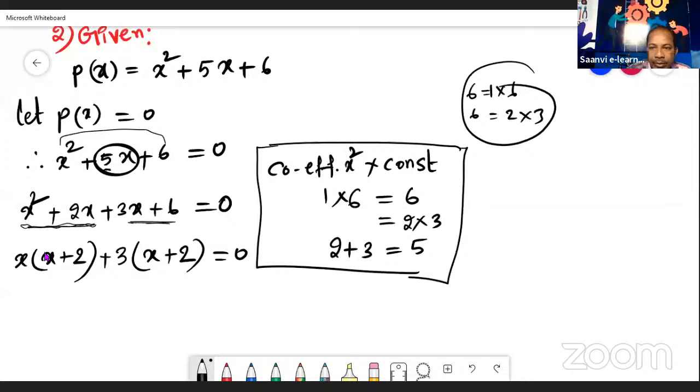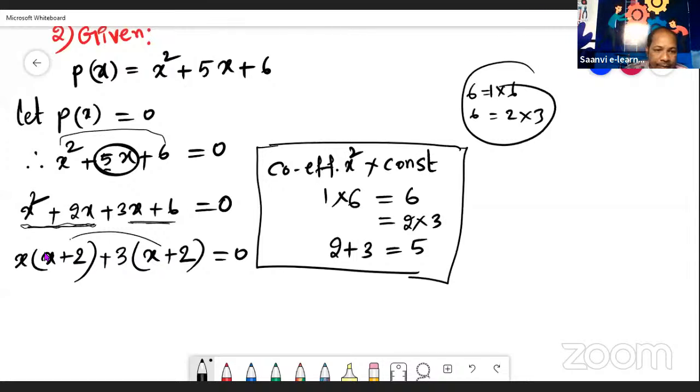Again we get the same thing. So these 4 terms we are dividing as 2 parts. This is called factorization, right? After taking the common, we should get same values in the bracket. Then only our factorization is right. Otherwise, it is wrong. Okay, children.